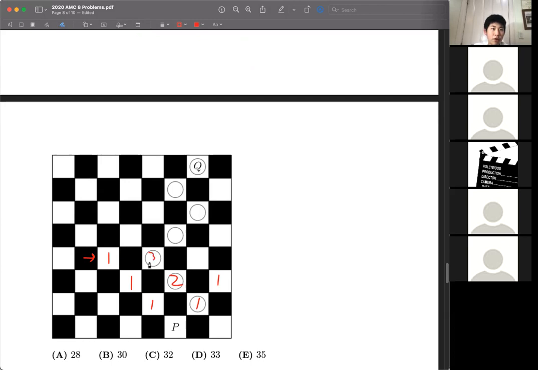And we apply the same process going up, and this 3 to this square. It's the only way to get to that square, so it's the same number, right? Now from this one, we could keep going left, but then we won't make it to Q, so we need to start going back and repeating this process until we get to the top. So that gives us Q to be 28. 28 ways to get to Q.